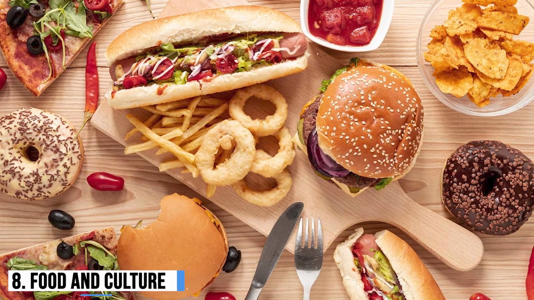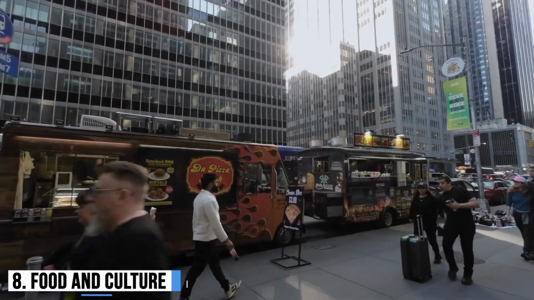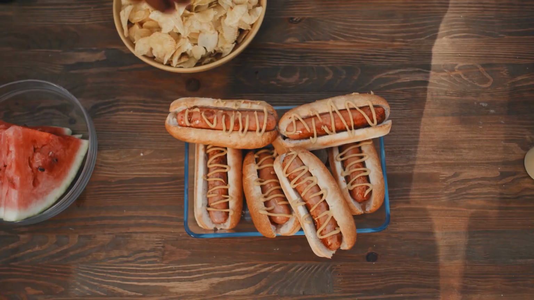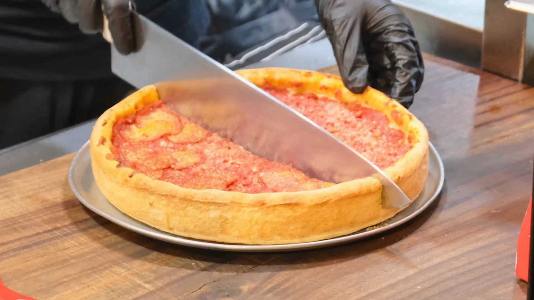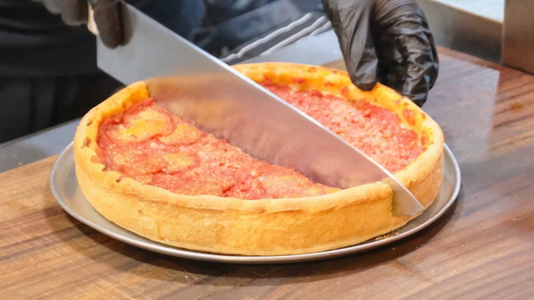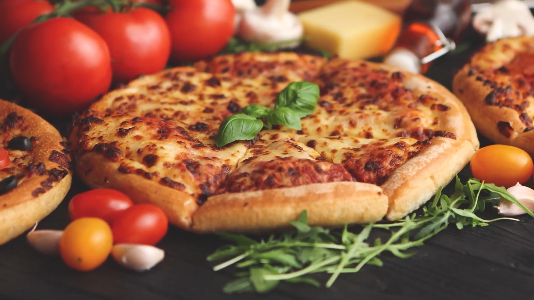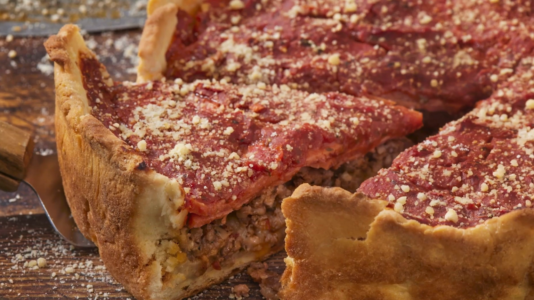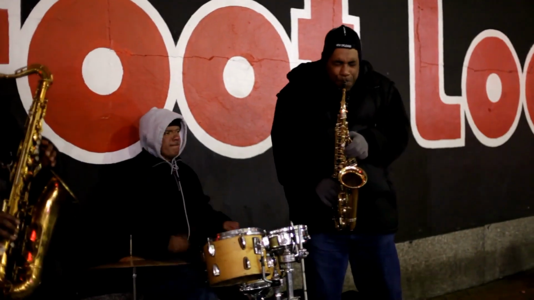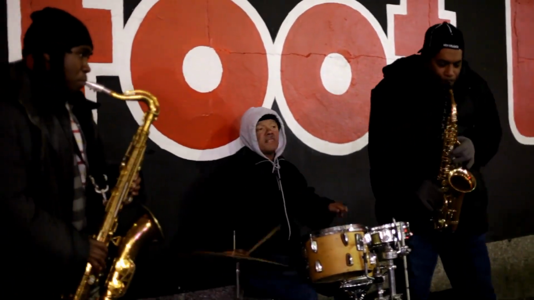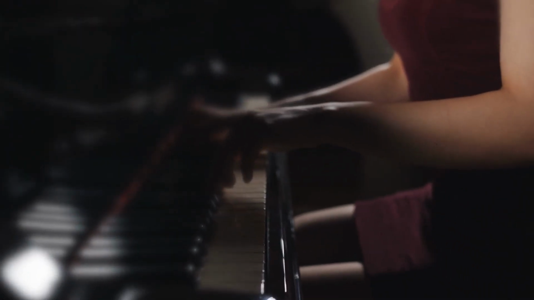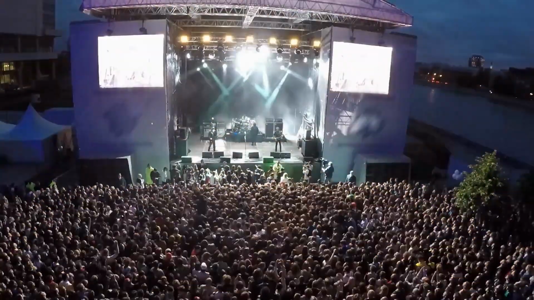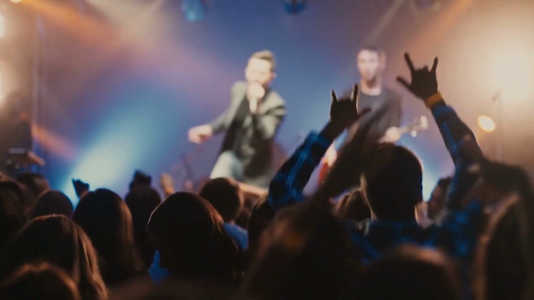Step 8. Food and culture. Chicago has a rich food culture that attracts food lovers from around the world. One of the most famous dishes in the city is Chicago-style deep dish pizza. This pizza is very different from regular pizza. It has a thick crust, lots of cheese, and a rich tomato sauce on top. Chicago is also famous for jazz and blues music. Many famous musicians started their careers in Chicago's music clubs. The city hosts many music festivals every year, bringing artists and visitors from around the world.